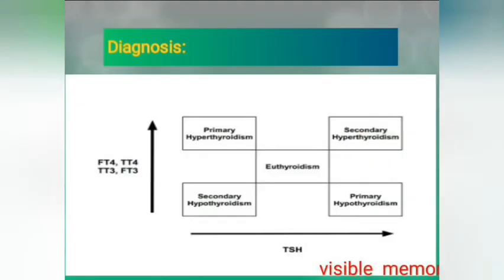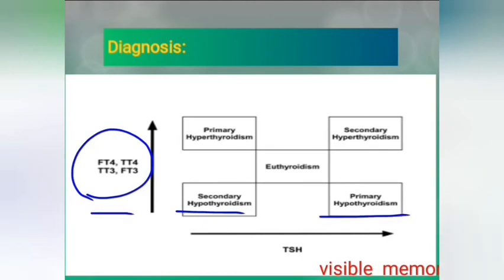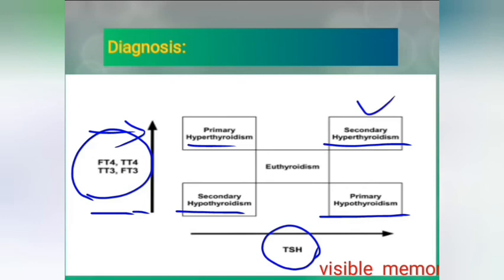So how will the diagnosis be made? By looking at the thyroid hormones and thyroid stimulating hormone. In hypothyroidism, either primary or secondary, you see low levels of thyroid hormone. And in hyperthyroidism, either primary or secondary, you see high levels of thyroid hormone. But in the case of TSH, in secondary hyperthyroidism, like if there is a tumor of the pituitary gland, more TSH is produced, which causes more thyroid hormone synthesis, causing hyperthyroidism. And in primary hyperthyroidism, TSH is blocked due to the negative feedback mechanism.